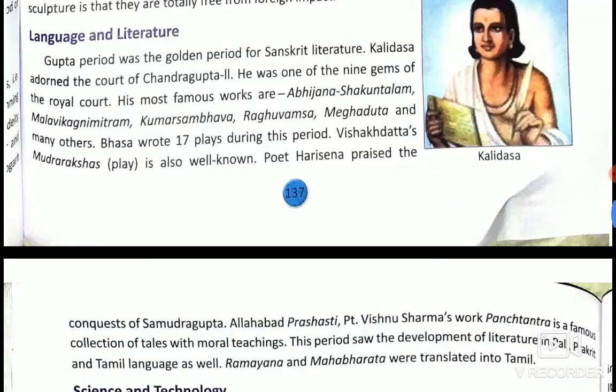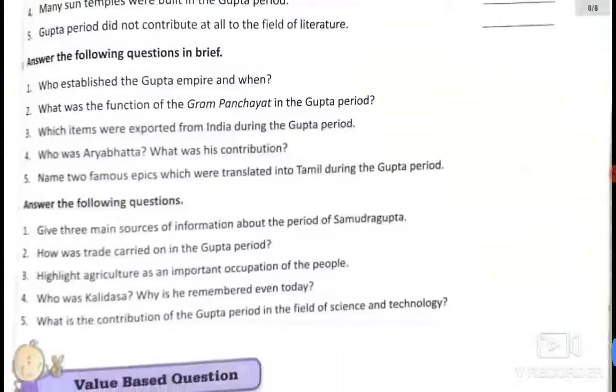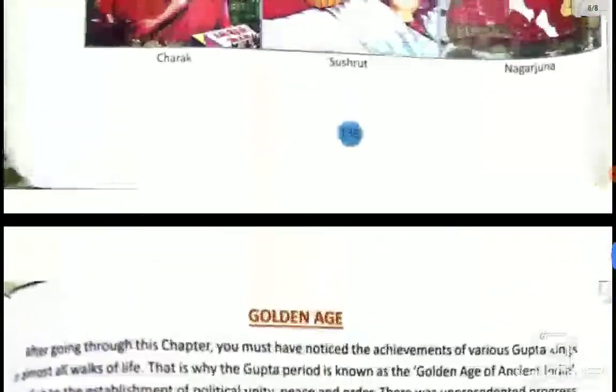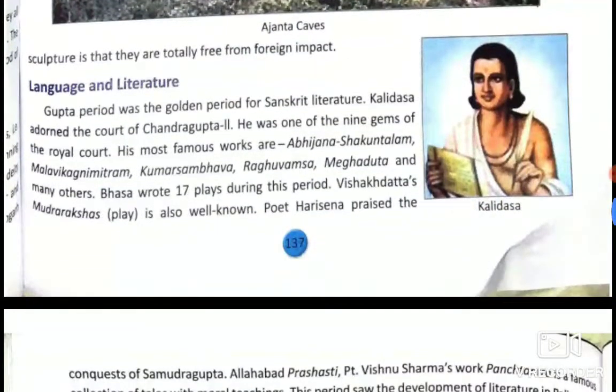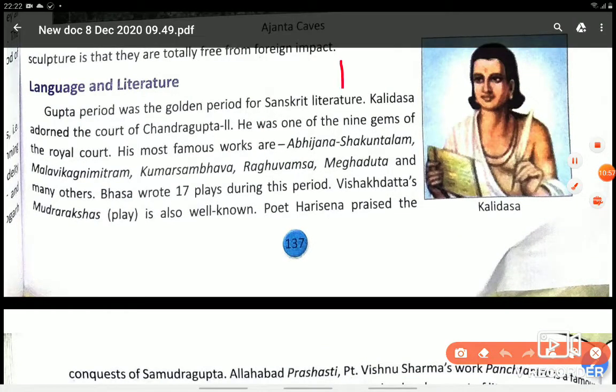So, first you will write, this is your question number E4. Let me show you which page you will get this answer. You will get it on page number 137. Here is your E4 question answer.